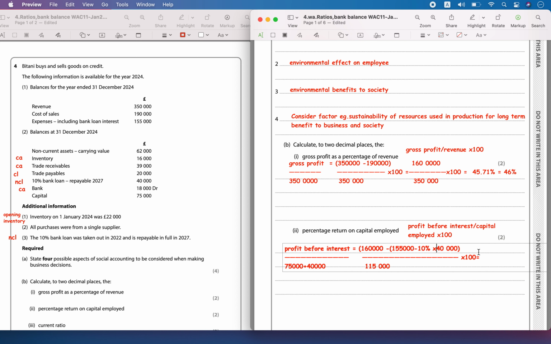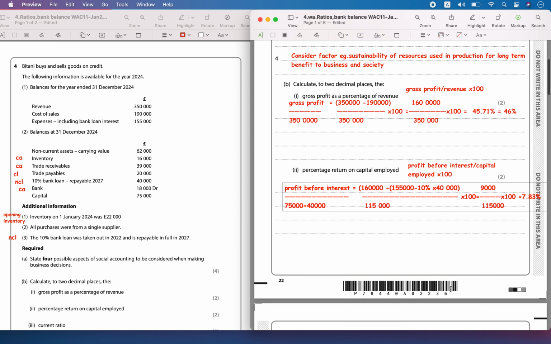So 9,000 divided by 115,000 times 100 is equal to 7.83 percent.